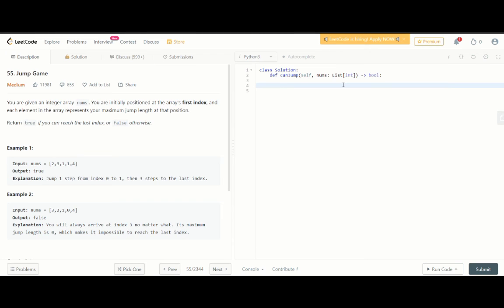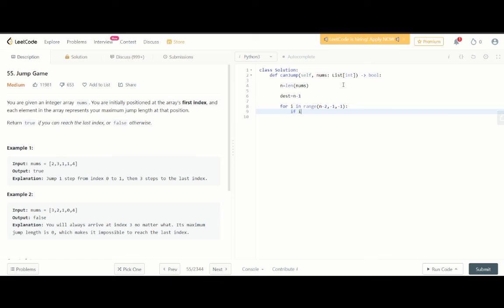So guys, we'll just try to submit this code, and let's see how we can do this. So n is the length of nums. What is our destination according to the code? It was n minus 1, the last index. And from where do we start the loop? We start the loop from the second last index, right? So it will be n minus 2, and it'll go till the 0th index.